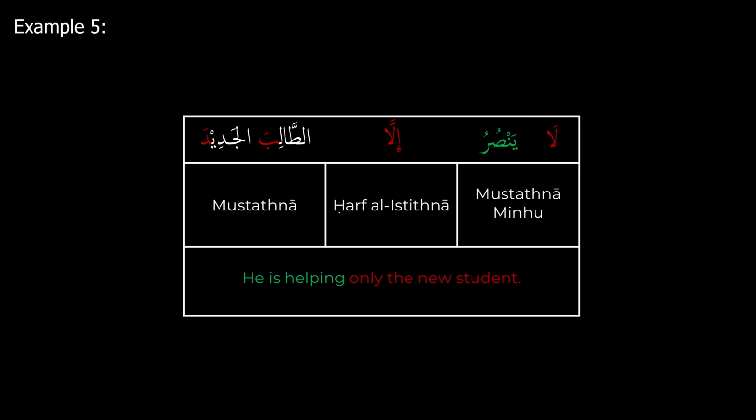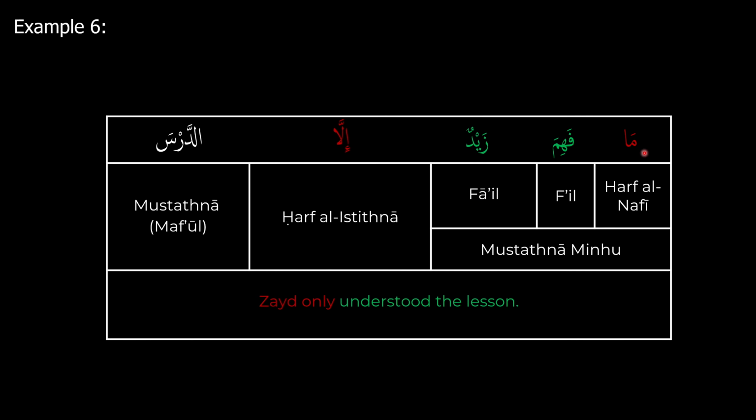Now let's take a look at another example. Here we have ma fahima zaydun illa darsa, and ma is going to be our harf of negation, fahima is our fi'l, and then zaydun is our fa'il. So together this is going to be the mustathna minhu. Again, it's before the illa, that's why. Then illa is our harf, and then the mustathna is going to be darsa, and it's in a state of nasb because it's the maf'ul here and it's not because of the illa causing it to go into nasb. And so this translates into Zayd only understood the lesson.